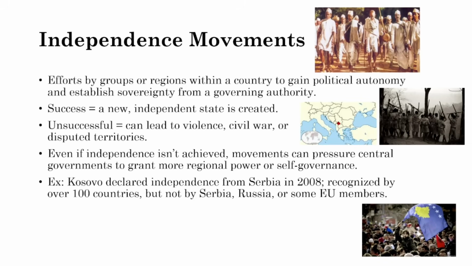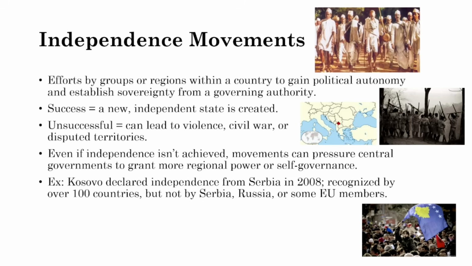A prominent example of this is also Kosovo, which is surrounded by Serbia, North Macedonia, Albania, and Montenegro on the eastern side of Europe. Kosovo declared independence from Serbia in 2008. However, Serbia, Russia, China, and some other EU members don't recognize Kosovo as a state. They claim that statehood is illegal, and so Kosovo is blocked from fully integrating into international bodies like the United Nations. Since they don't have this recognition as a state, which is a key component of achieving statehood, for our course, Kosovo is not a state.